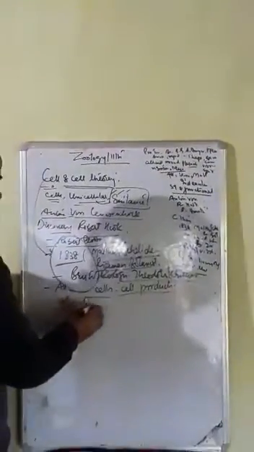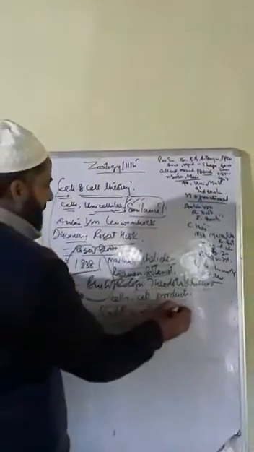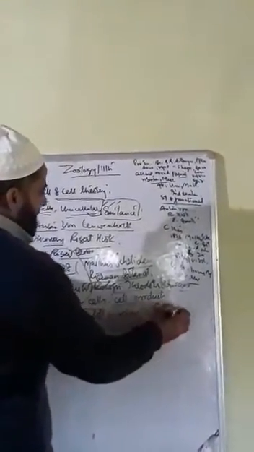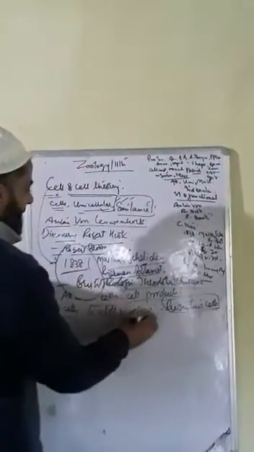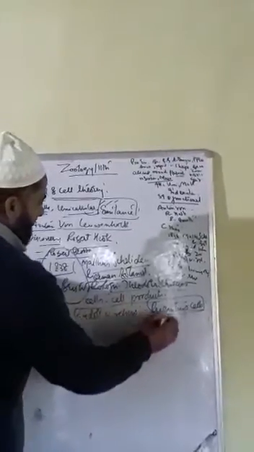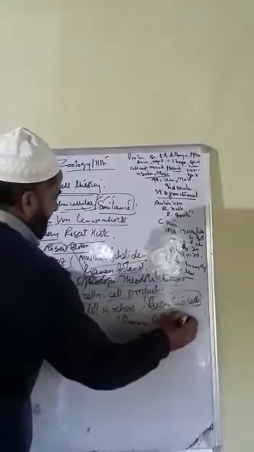Later it was Rudolf Virchow. He said that all the living cells arise from pre-existing cells. Pre-existing cells से living cells बनते हैं, and he termed it omnis cellula e cellula. Now the cells may be prokaryotic and eukaryotic.